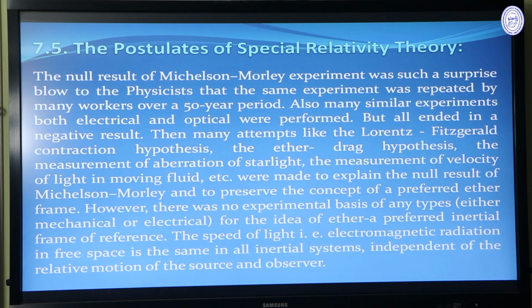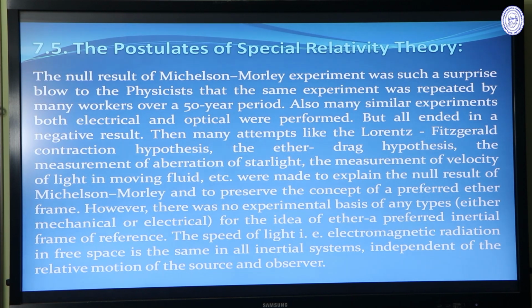From the Michelson-Morley experiment, we get the conclusion that there is no ether frame at rest. There is no existence of an ether frame. And from the inference of the Michelson interferometer experiment, we come to the postulates of the special theory of relativity. The special theory of relativity is based on these two postulates.